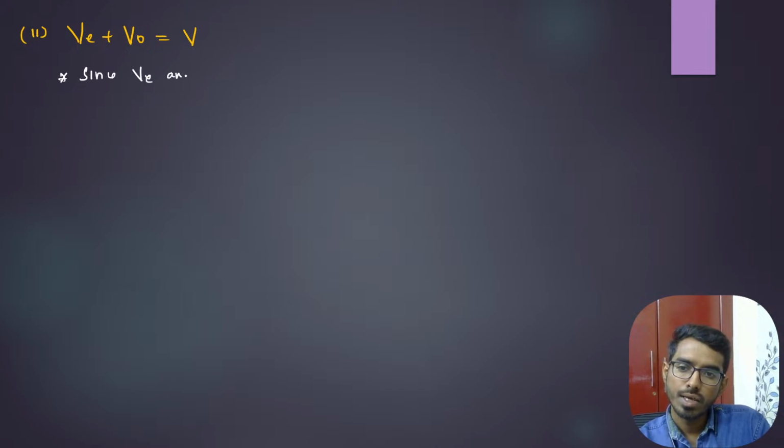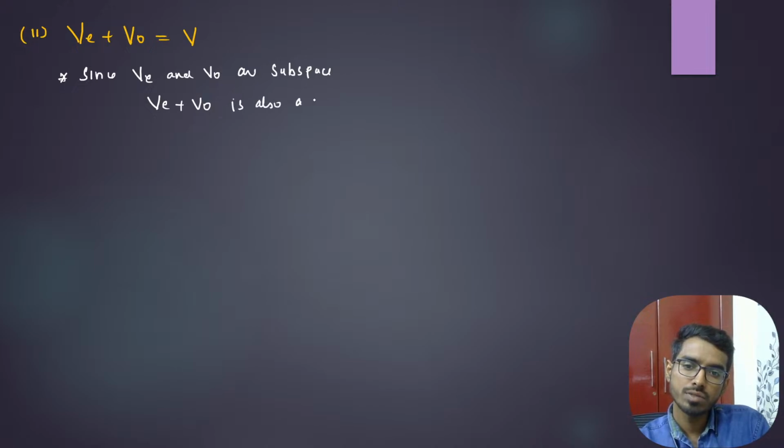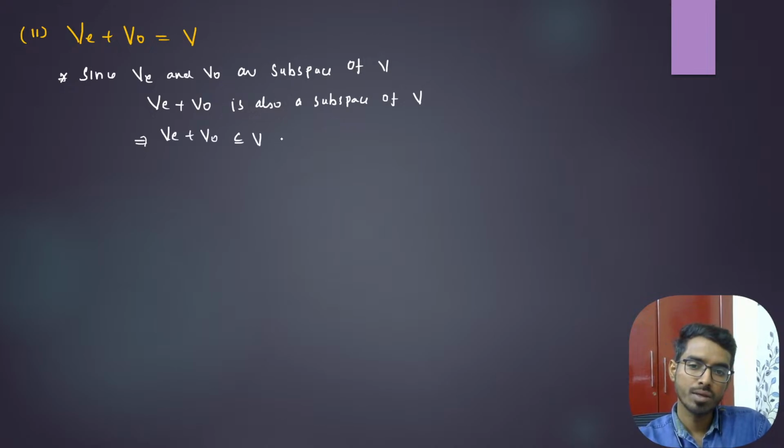Since E and V naught are subspaces, E plus V naught is also a subspace, because we already proved that the sum of two subspaces is a subspace of V. Then E plus V naught is also a subspace of V. Here V is the set of all functions. This implies E plus V naught will surely be contained in V. Yes or no? Very simple, right?